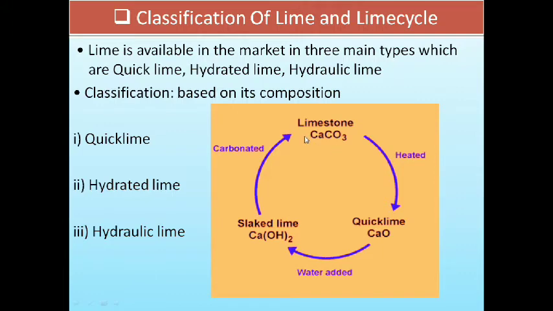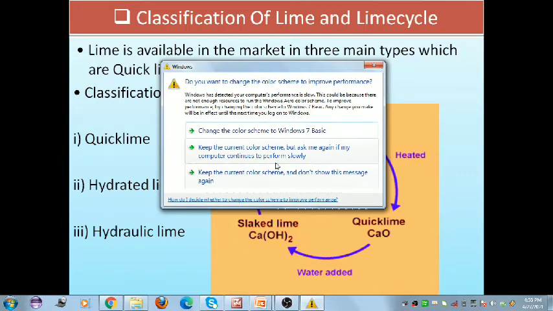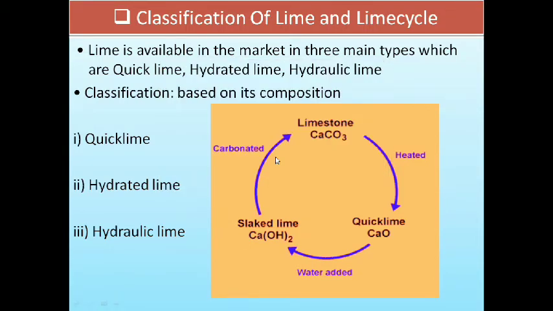This is the lime cycle. This is limestone in the form of calcium carbonate. When heated, it converts into quick lime, denoted as calcium oxide. When we add water, it forms calcium hydroxide as slaked lime. In this lime cycle, after carbonation, it gives the limestone again. So the whole process is called the lime cycle.